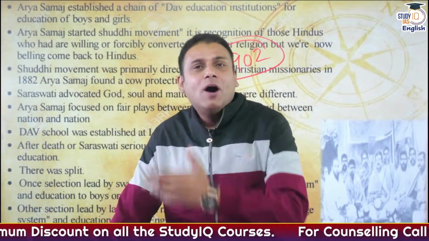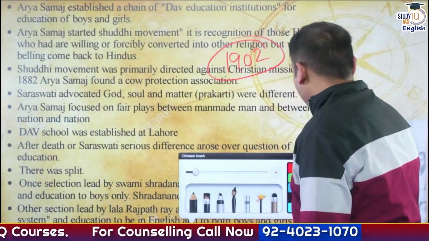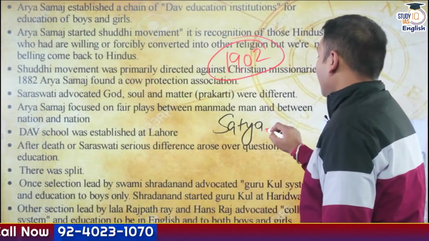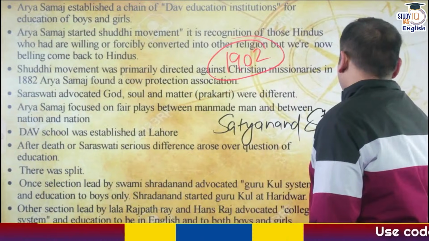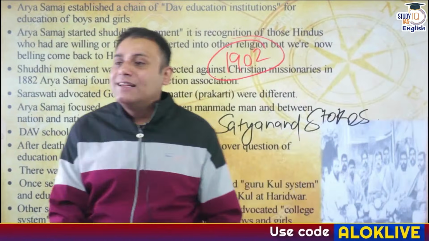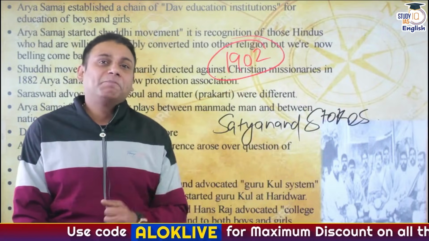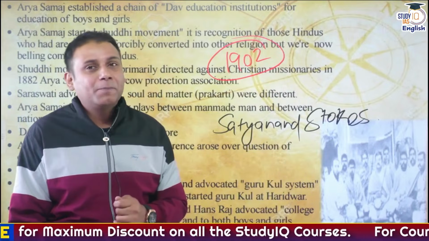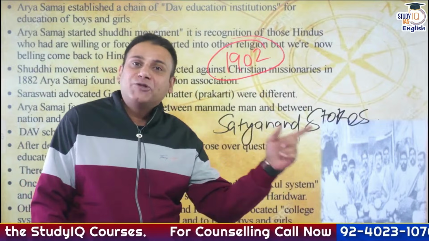Now let me give you another important example. In the coming years, there were many people who were quite influenced by the teachings of Arya Samaj, and one such person was Satyanand Stokes. Do you know his original name? His original name was Samuel Evan Stokes.